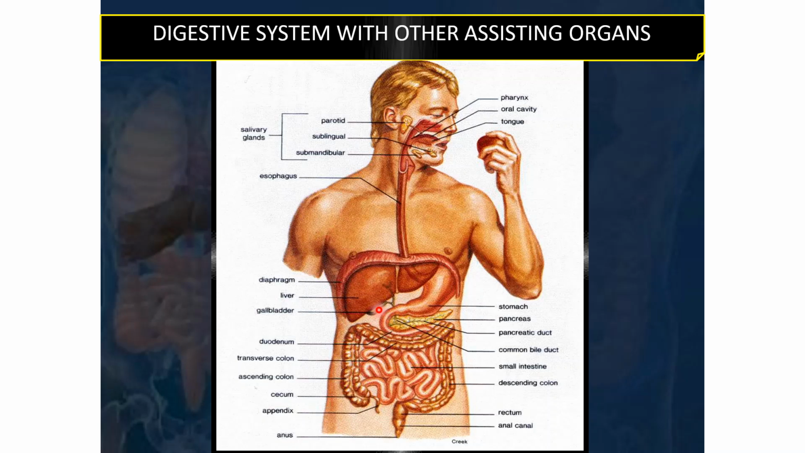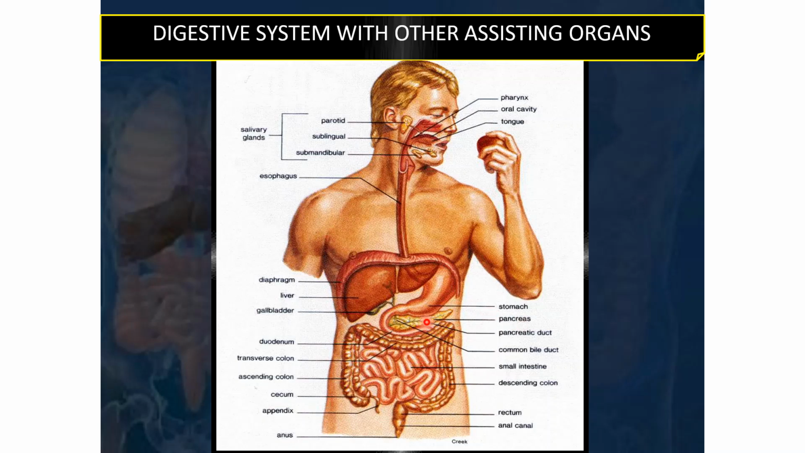So liver, gallbladder and pancreas, along with the salivary glands in the vicinity of the oral cavity, these all are the assisting organs of digestion, as they are not the main parts of the digestive tube, but they help in the digestion process because of their secretions for chemical digestion, and their secretions are the juices and the enzymes which help in digestion.